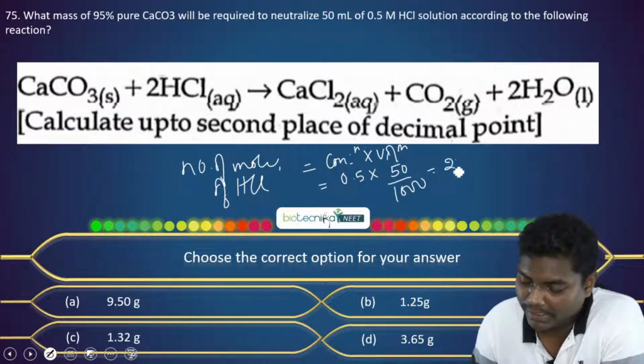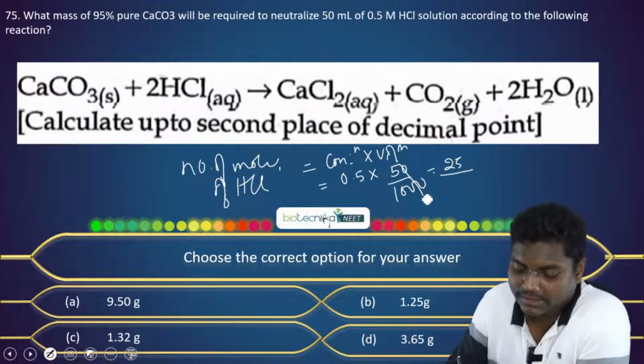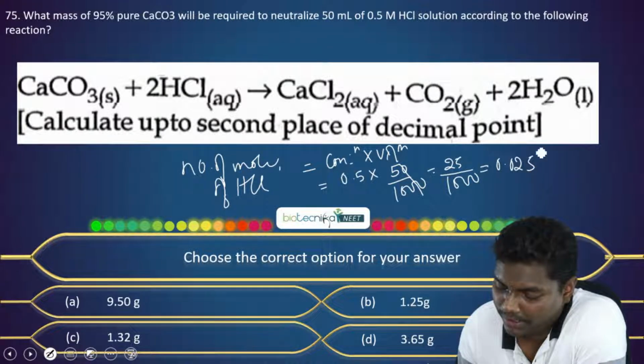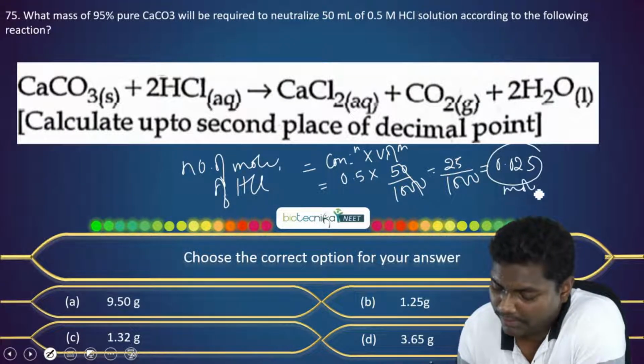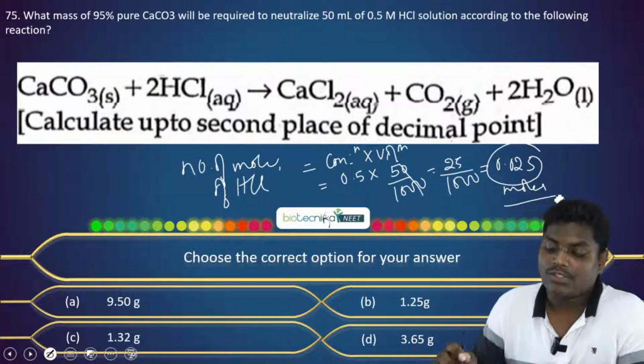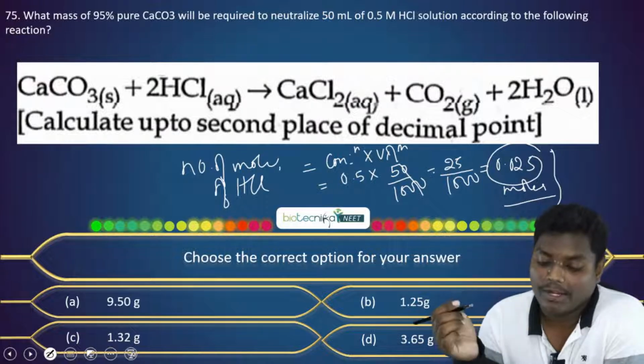So that will be 25 upon 1000, so it will be 0.025. 0.025 moles we have. Just check this calculation. So the number of moles of HCl here is 0.025.